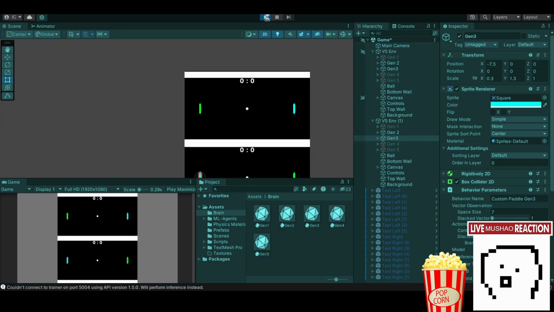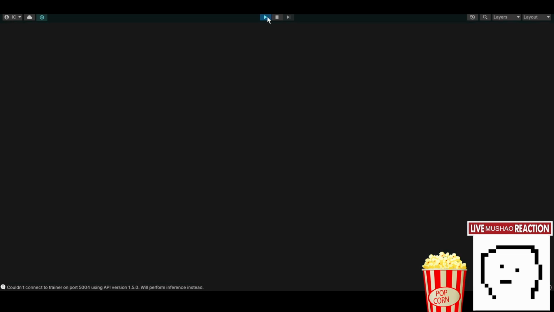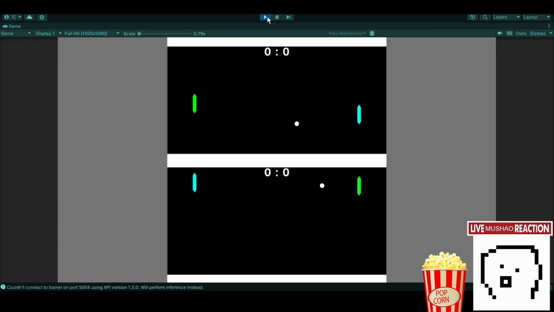Well, let's redo that. Let's see if that was a fluke, because I'm pretty shocked. I think that was very heavily favored in Gen 3. The ball increases speed on every bounce slightly. Man, it is bouncing so slowly on the bottom. Once someone scores a goal, it'll go towards them to make it a little more fair.